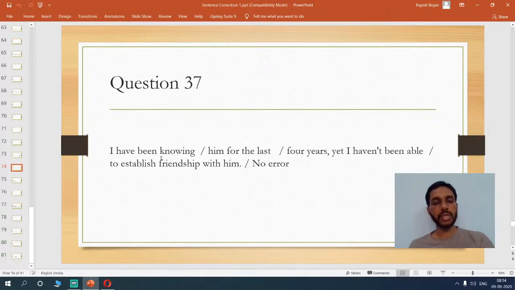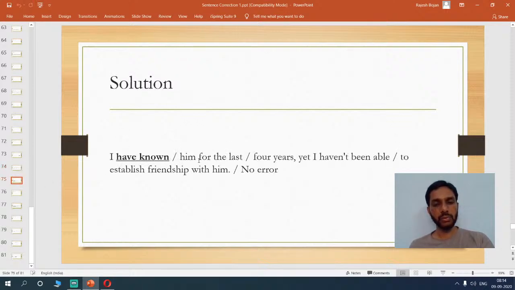So here is the mistake. You have to say "I have known him." That's how you write it. So you say, "I have known him for the last 4 years." That's how we have to make the construction.